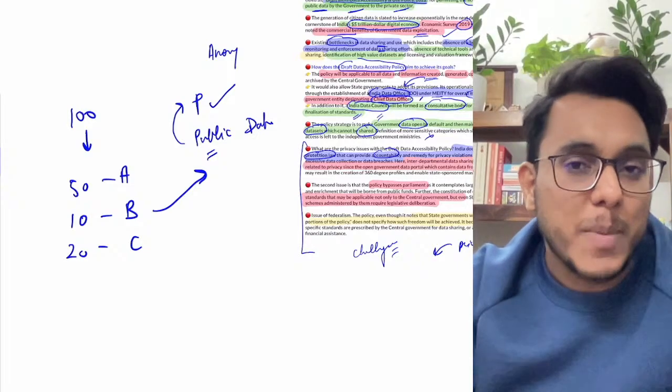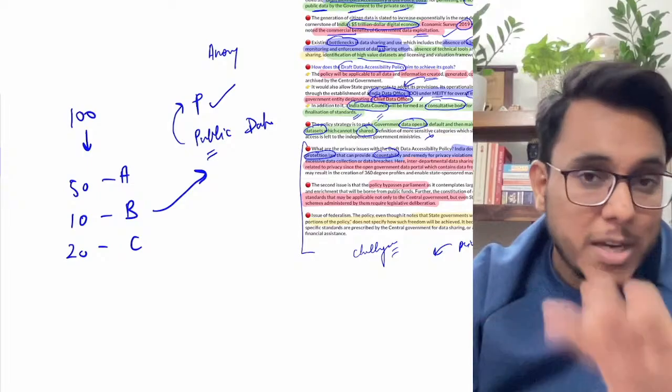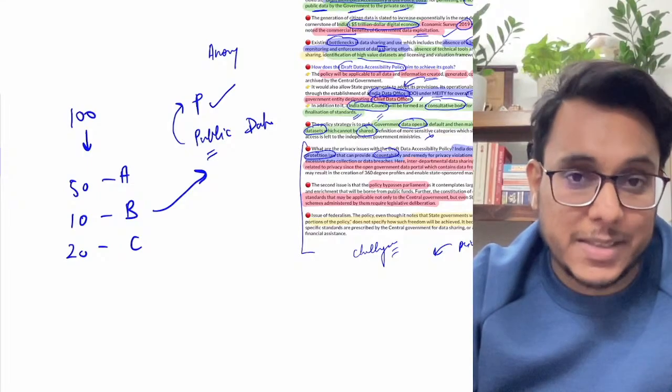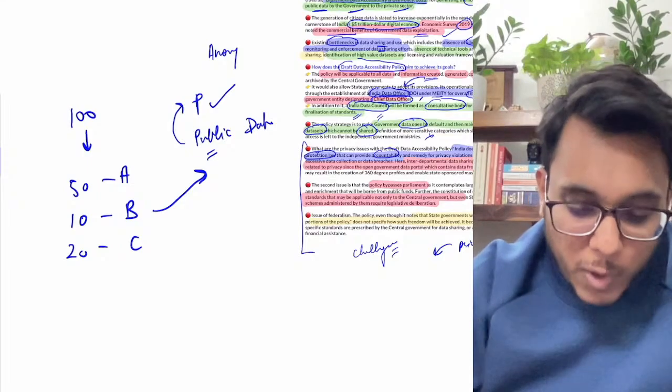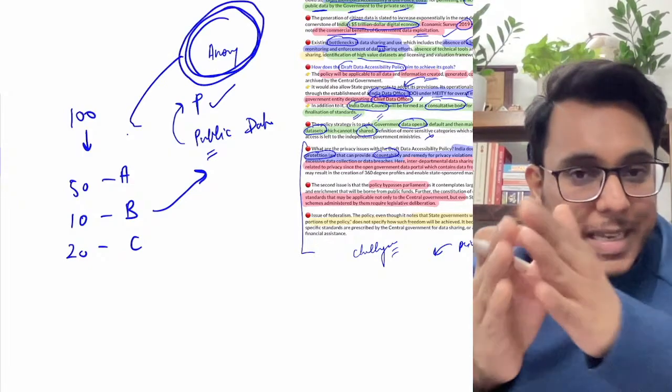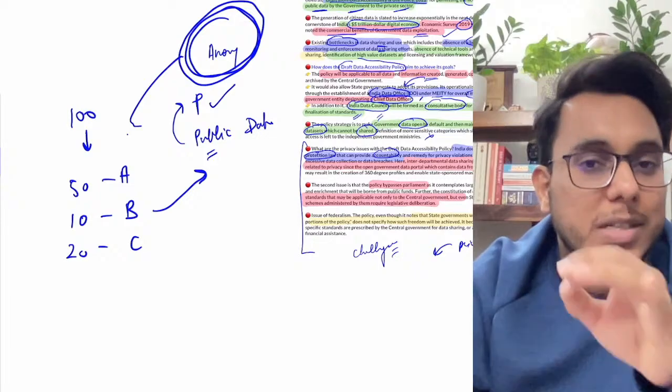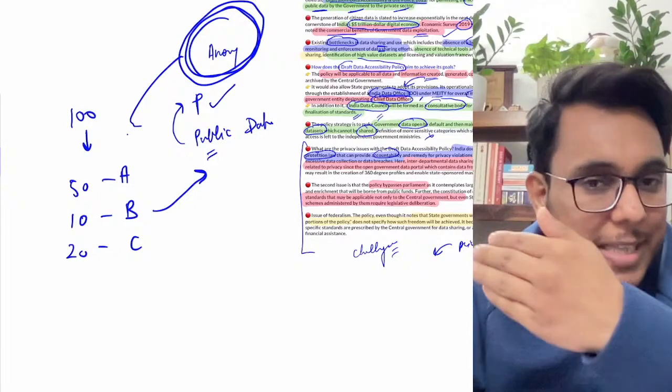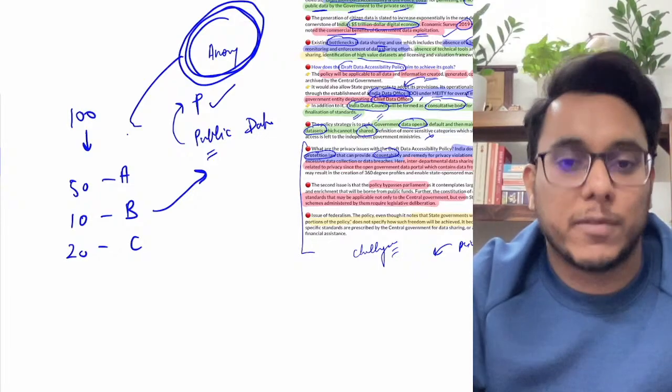Now guys, how do we make sure that the citizens' right to privacy is not being violated? What we'll do is anonymize this particular data. The personal records, the names, the age, the sex, will be hidden, struck off. Is it clear?